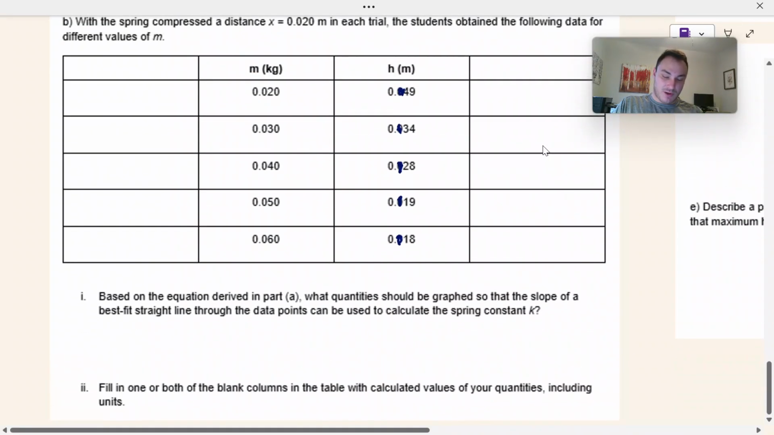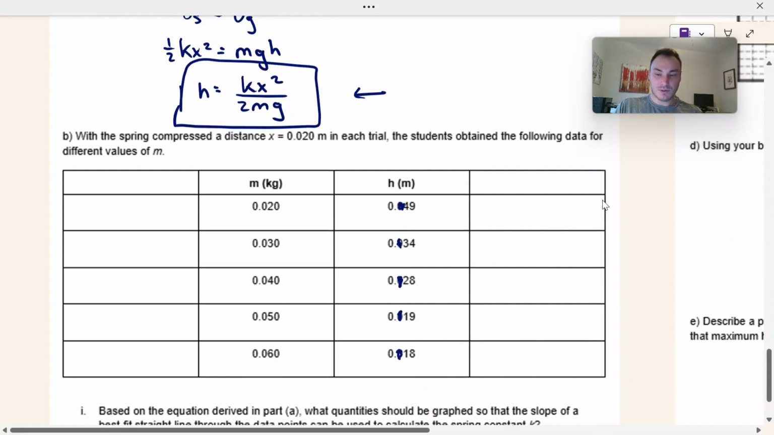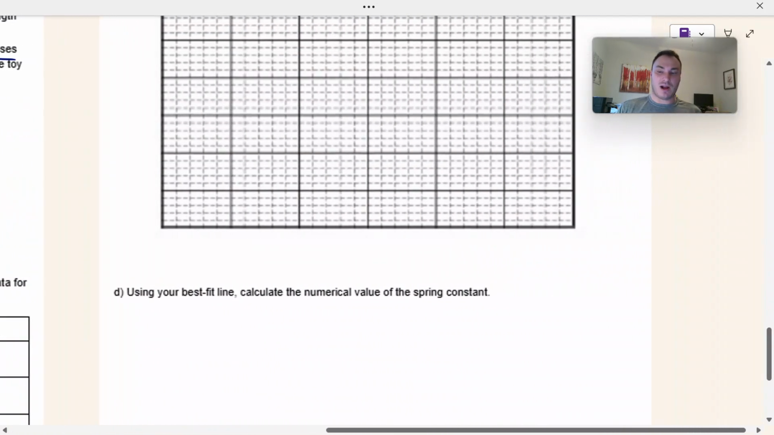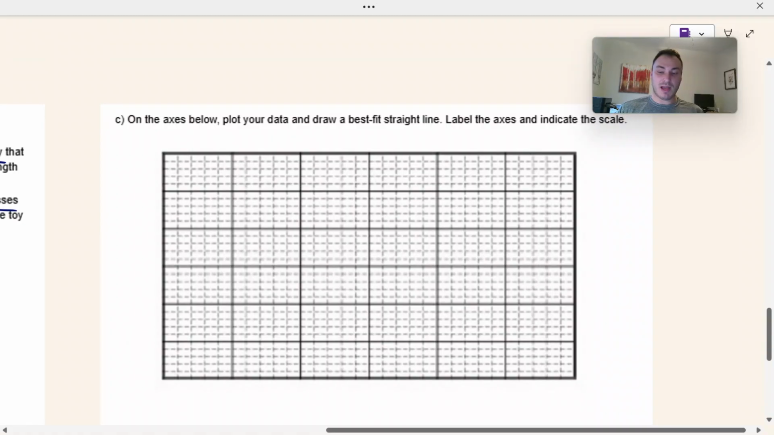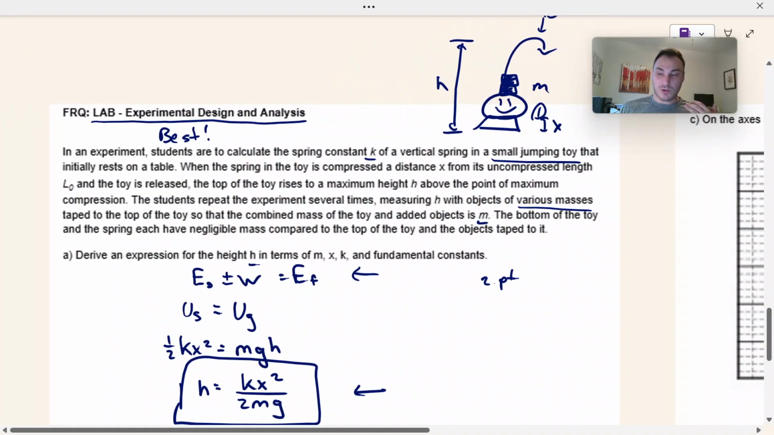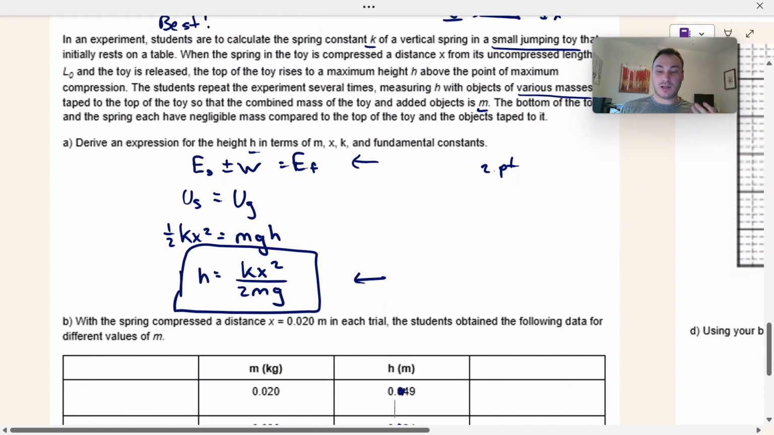Based on the equation derived in part A, what quantities should be graphed so that the slope of a best fit straight line through the data points can be used to calculate the spring constant k? Okay, so when we have these lab problems, we're always going to be having to graph something and make it so that when we plot a line of best fit, the slope of that line of best fit can be used to calculate our variable. So here's what we do. First, let's look at the equation.